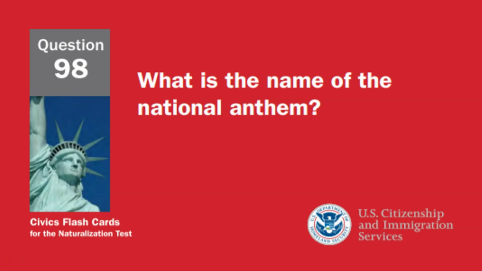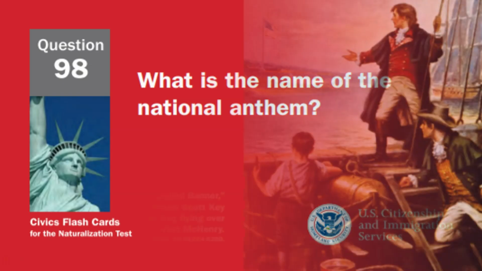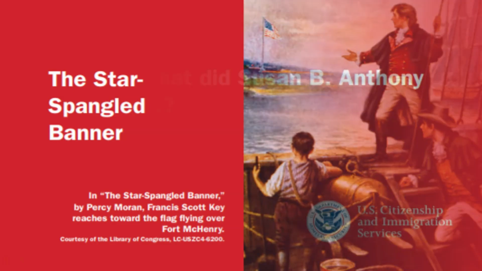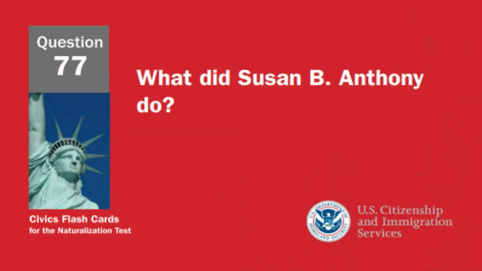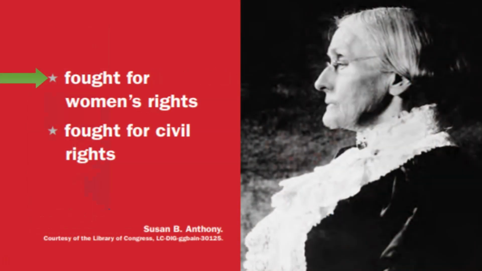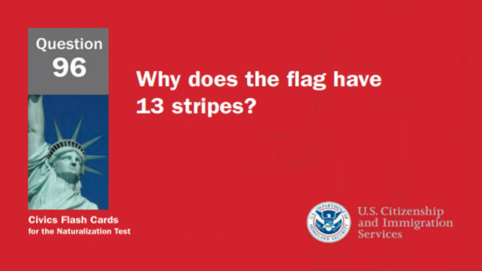What is the name of the national anthem? The Star-Spangled Banner. What did Susan B. Anthony do? Fought for women's rights. You can also say she fought for civil rights. Why does the flag have 13 stripes?